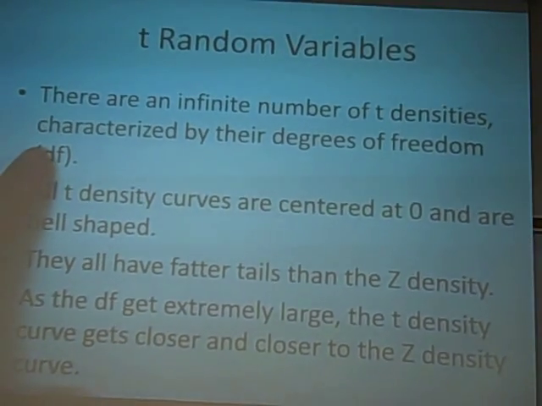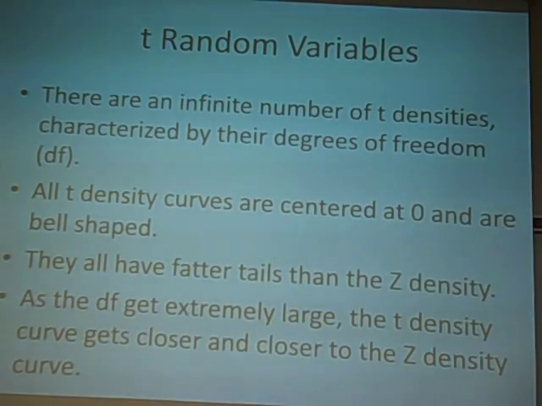Just like there's an infinite number of normal random variables, like a normal 0, 1 random variable and a normal 1, 2 random variable, there's an infinite number of T random variables too. The thing you have to know about T random variables is the degrees of freedom. The thing that characterizes them is their degrees of freedom, which we call DF.